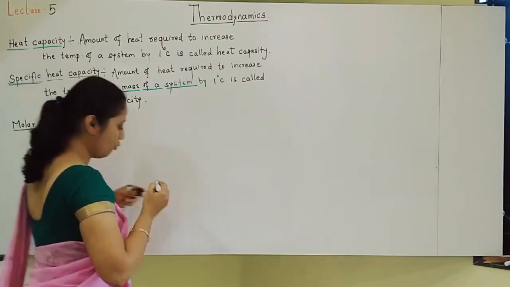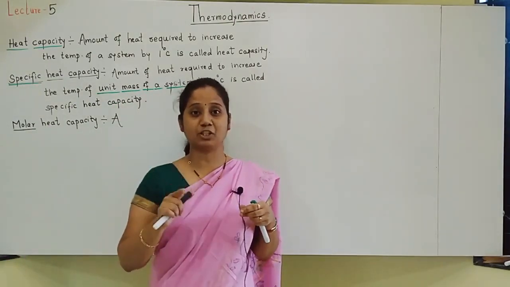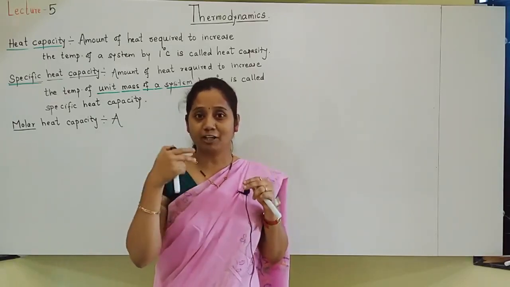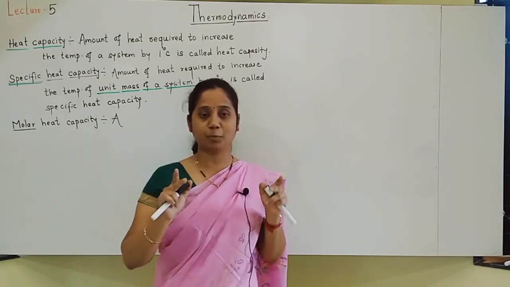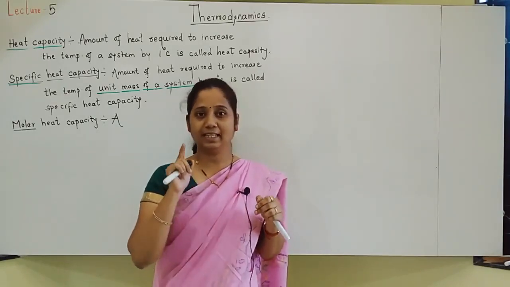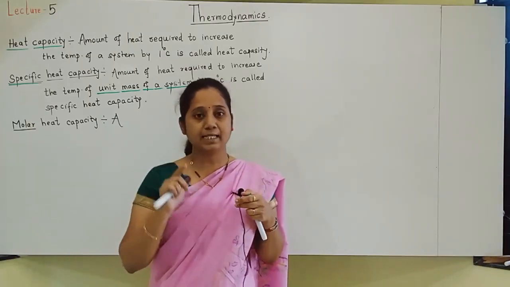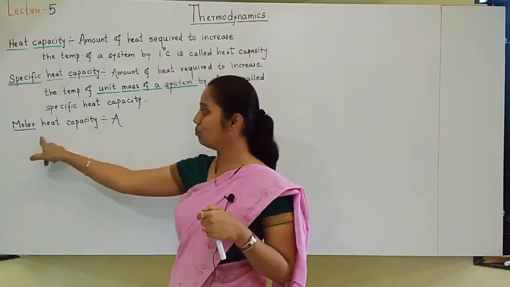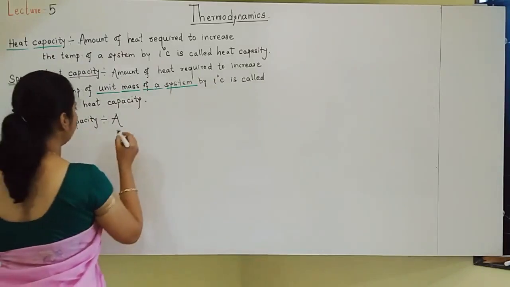Same definition. What is molar heat capacity? Amount of heat required to increase the temperature of 1 mole of a substance. The substance should be taken as 1 mole. Whatever is under observation is called the system only, and that system should be 1 mole. If it is 1 mole, then it is called molar heat capacity. So, let us write the definition.